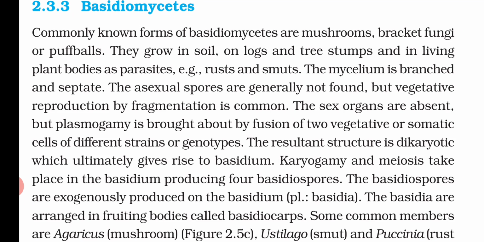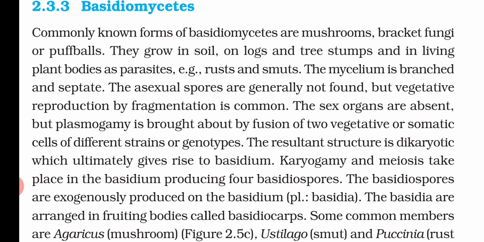Now the sex organs are absent, but plasmogamy is brought about by fusion of two vegetative or somatic cells of different strains or genotypes. That means when two structures of different strains or genotypes are fused, in that condition they are doing sexual reproduction. The resultant structure is dikaryotic.